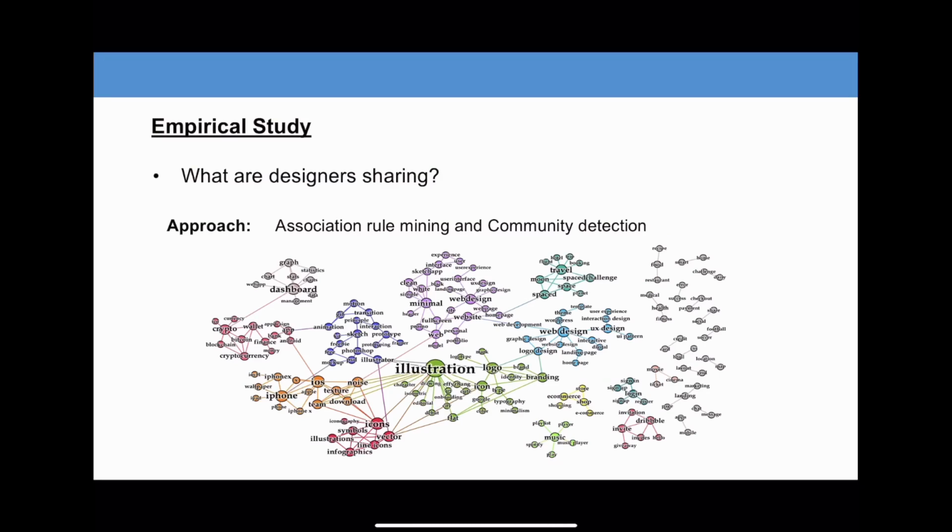Firstly, what are designers sharing? Within the Dribbble site, the design creators can add at most 20 tags for their design work. These natural language tags convey the semantics of the design. We adopted association rule mining and community detection for visualizing the landscape of collected tags from Dribbble.